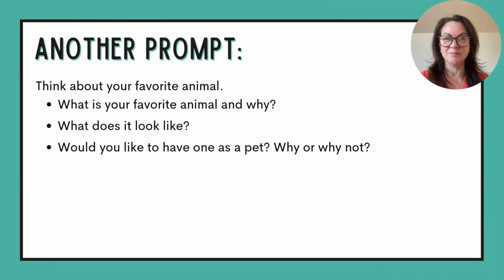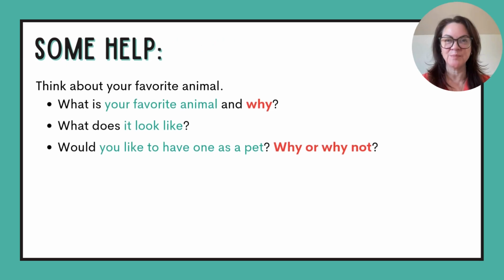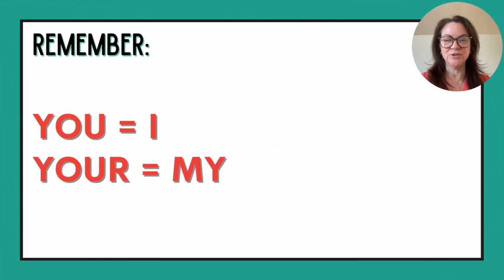Here is another prompt. Let's read it together. Think about your favorite animal. What is your favorite animal and why? What does it look like? Would you like to have one as a pet? Why or why not? Before you answer this question, I'm going to give you some help. The words you will copy are in blue. The orange words, why and why or why not, remember you will write because and then your reason. And in your answer, you is I and yours is my.